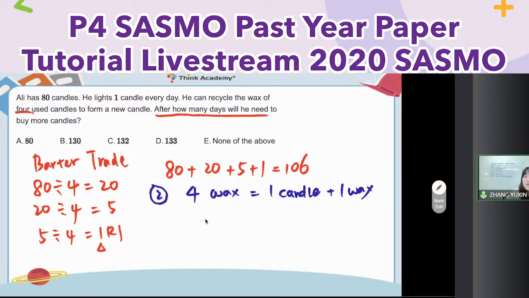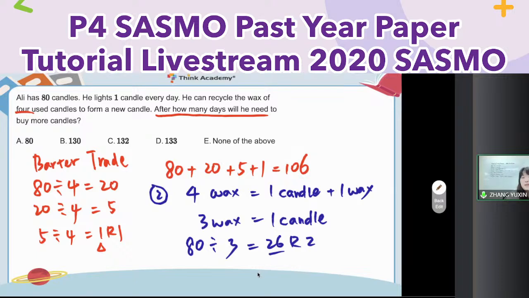It means if I cancel the same item on both sides, 3 wax is equal to 1 new candle. Okay, 3 wax, 1 new candle. I use 80 divided by 3 directly. 26 remainder 2 means I can redeem 26 new candles.